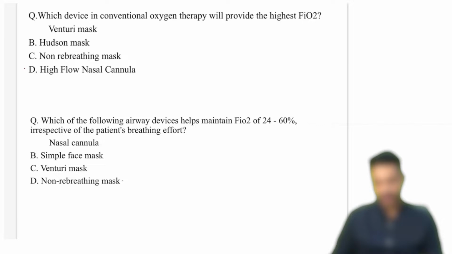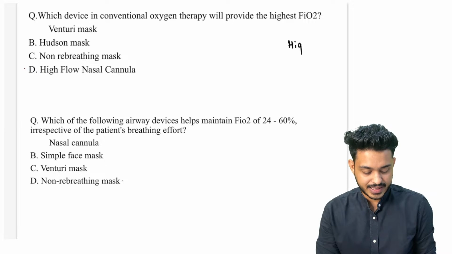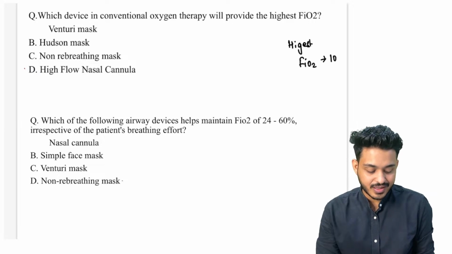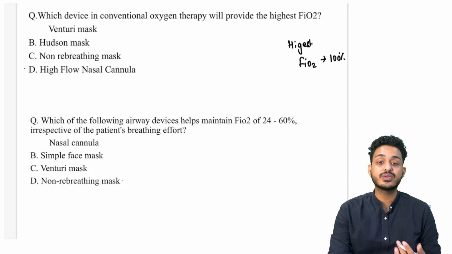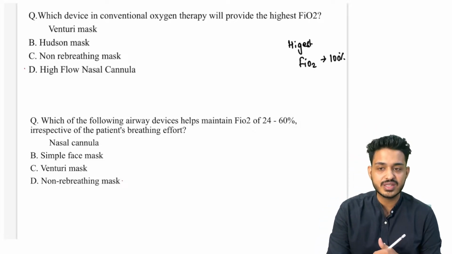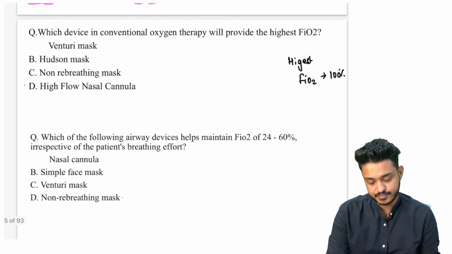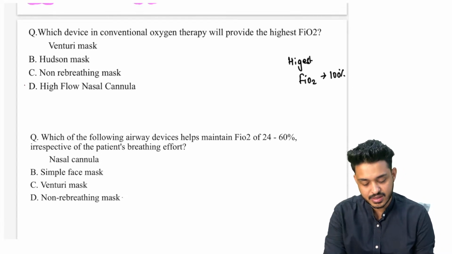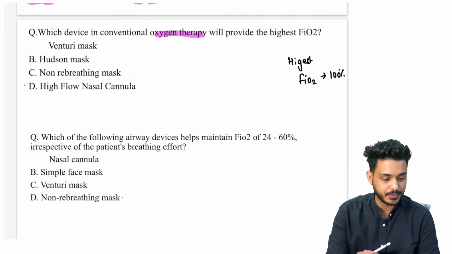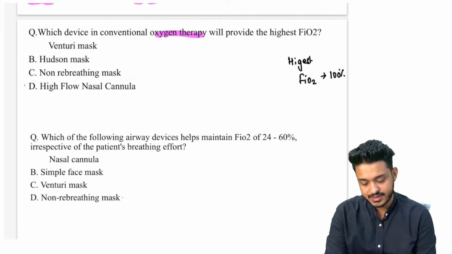Now try to answer, which device in conventional oxygen therapy will provide the highest FiO2? Highest FiO2 किस में मिलेगा? Highest FiO2 मतलब highest fraction of FiO2 is going to be 100% ऑक्सीजन. भाई 100% ऑक्सीजन से ज़्यादा तो क्या ही दे दोगे, 100% से ज़्यादा तो कुछ नहीं दे सकते. So where do you get this highest FiO2? In conventional oxygen therapy, you will be getting highest FiO2.